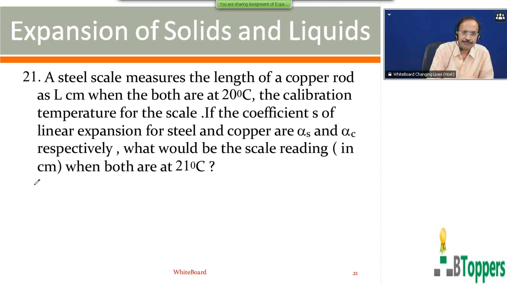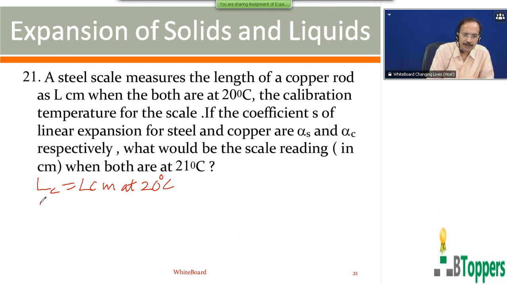So when both are at 20 degree centigrade, the length of the copper rod is equal to L centimeters at 20 degree centigrade.